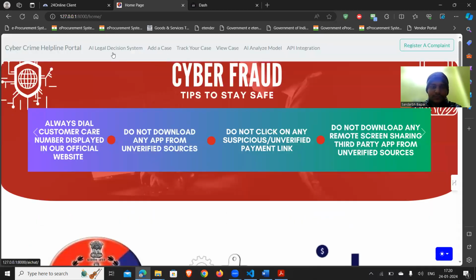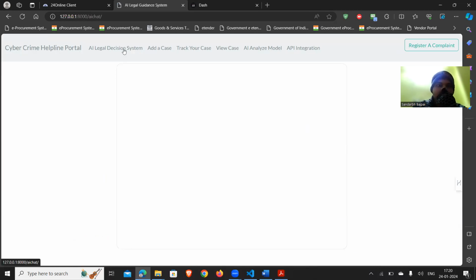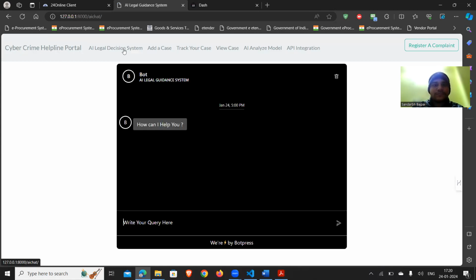Further, we have used an AI legal decision system, which acts as a guidance system for the user as well as the police, because once a case is registered, it helps the police department decide the next legal step they have to take so that the fraudster can be caught as soon as possible. As a user, if something happened with me, I just have to write my query here.